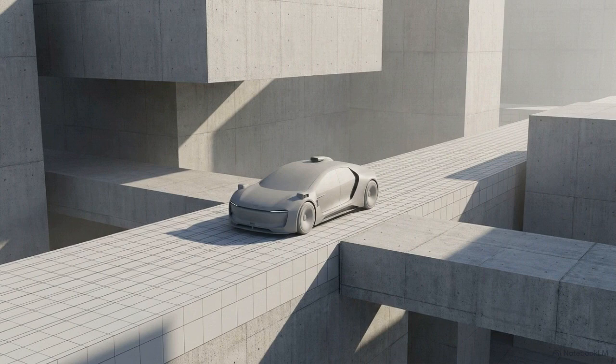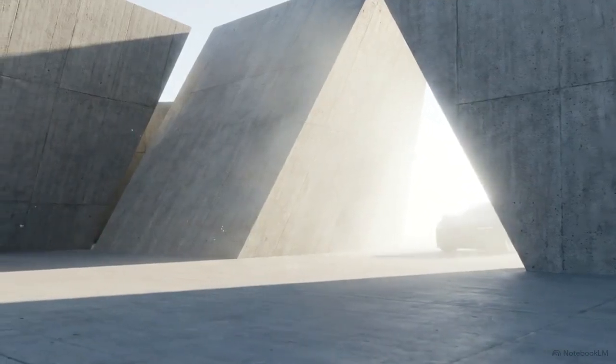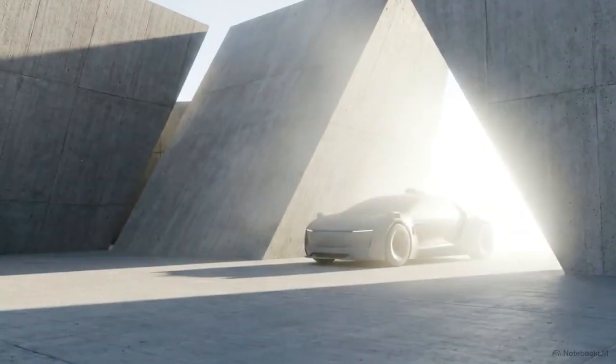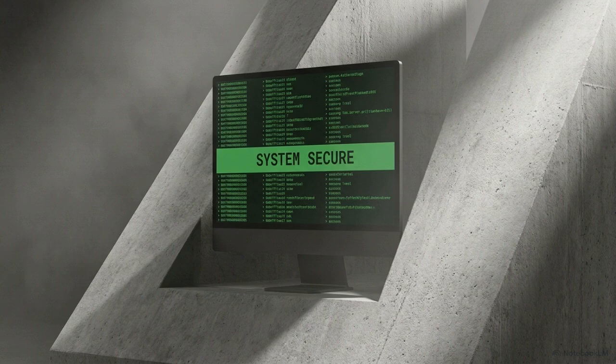Imagine an autonomous vehicle. Its code is flawless, and its processors are firing with perfect mathematical precision. But then, a sudden, chaotic flash of light from the sun hits the camera lens, and the car freezes. For decades, automotive engineering operated on a straightforward premise. If the internal hardware doesn't break and the software doesn't crash, the car is safe.